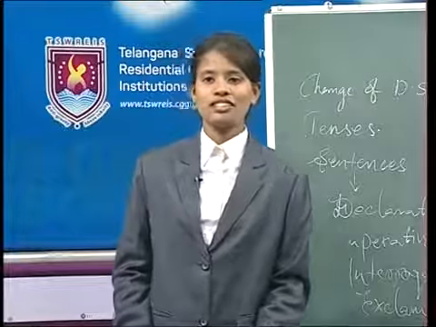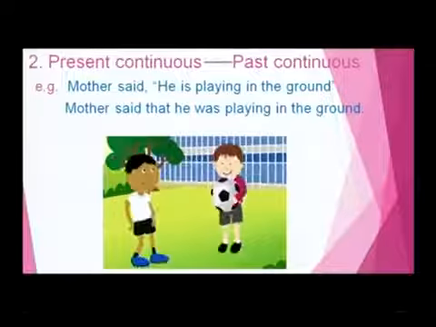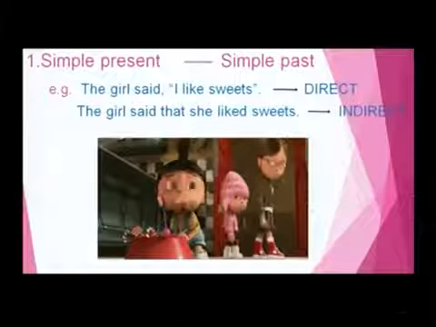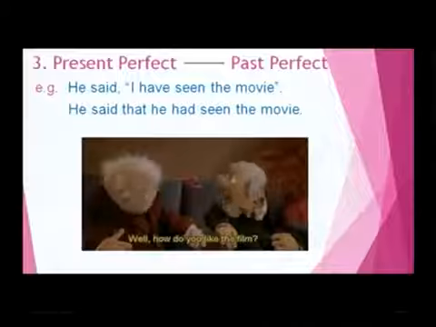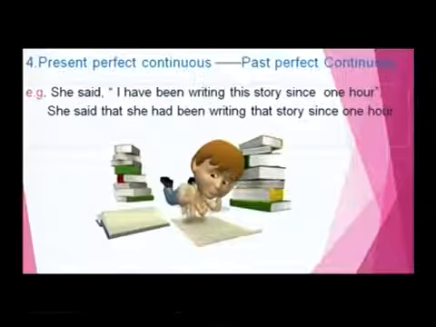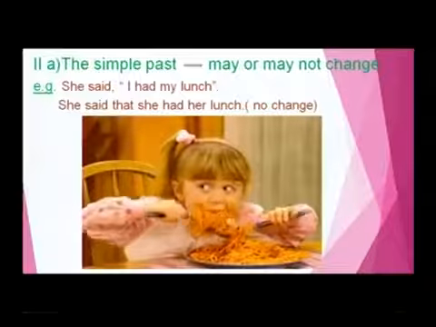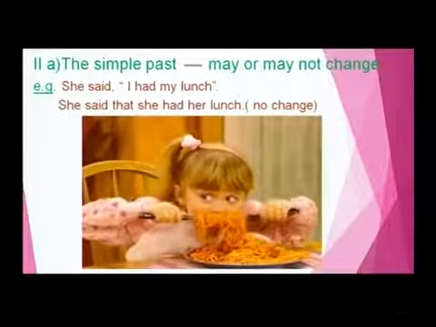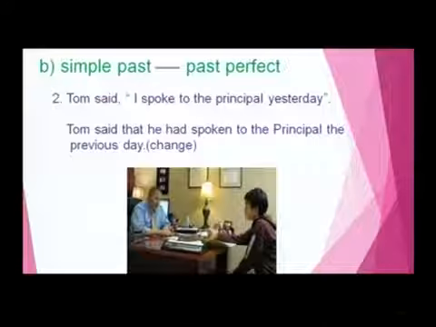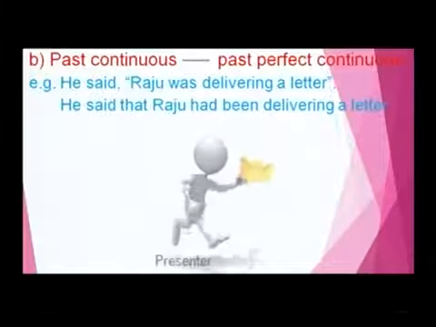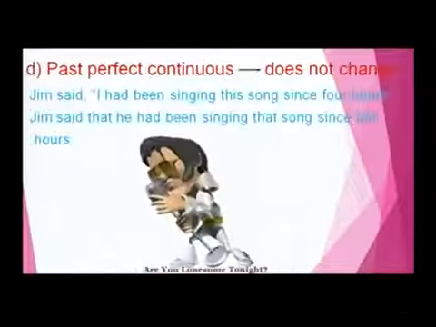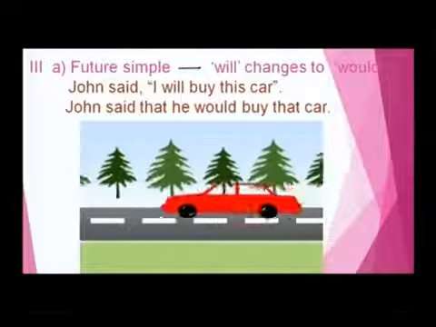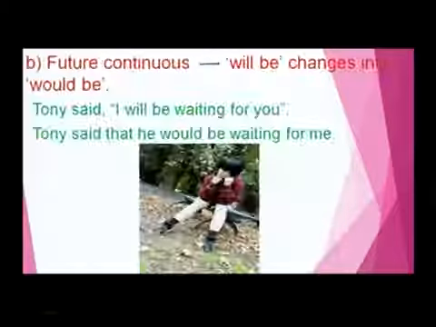And the next thing of the present tense is the present continuous, which will change into the past continuous. And before that, the simple present changes into simple past. And the present perfect will change into the past perfect. And present perfect continuous will change into the past perfect continuous. Then in past tense, the simple past may or may not change. If there is a change, it changes to the past perfect. And past continuous will change to the past perfect continuous. And past perfect does not change. And past perfect continuous does not change. Future simple will change to would, and will be changes to would be.